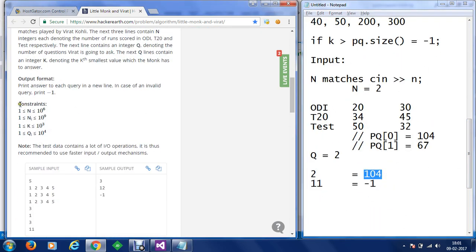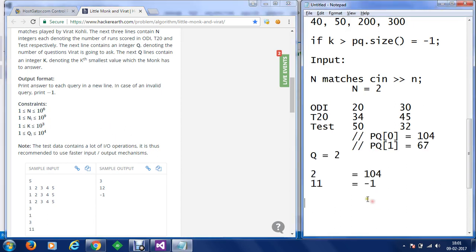So here we have the constraints that n should be smaller than or equal to 10 raised to the power 6. N will be the number of matches, and depending on this number of matches we are going to store the values. So constraints have to be considered. Up to 10 to the power 6, I am going to have the maximum value as 1, 2, 3, 4, 5, and the last value, let's say, 1009. So we are going to put that value here.